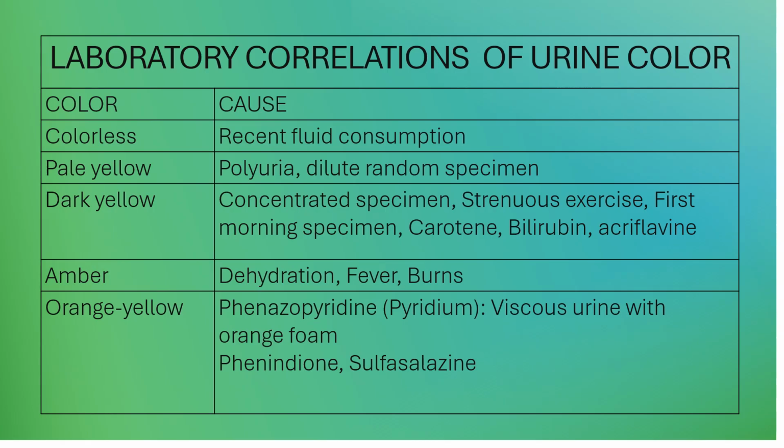Again, phenindione: the urine color is orange in an alkaline urine and colorless in acidic urine. And then sulfasalazine. This one is an anti-inflammatory drug that produces an orange-yellow color.